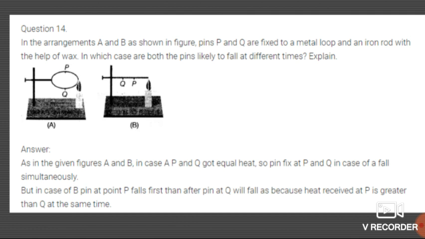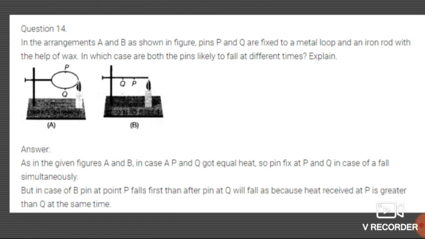In case A, P and Q got equal heat, so the pins at P and Q fall simultaneously. If we have to see whether these two fall simultaneously or not, we have to fix a pin at points P and Q. But in case of B, what happens?